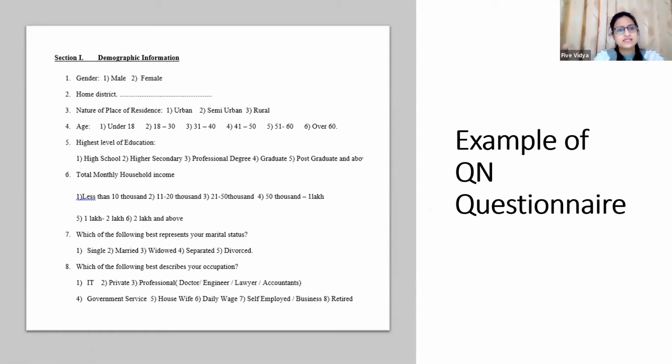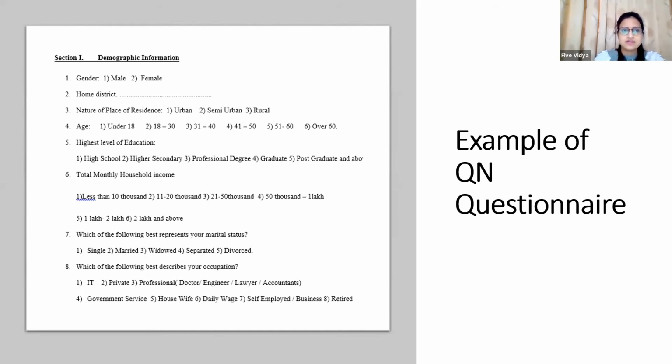So a few basic demographic details I have taken. Depending upon your research, you can add more information, or delete some if you think it is not required in your study. But because my topic is like that, I have to consider all the information.